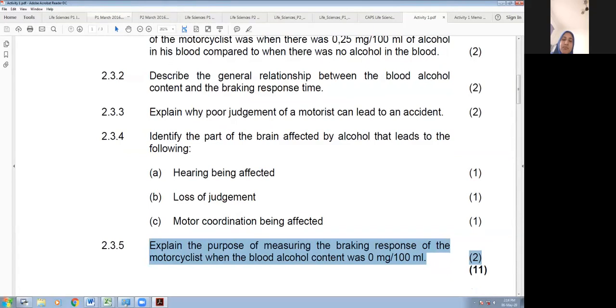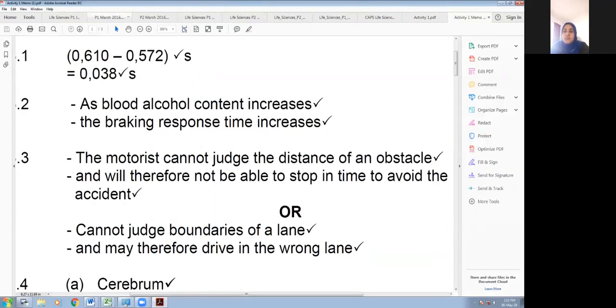Okay, so it shows the normal response of a motorcyclist, right? Some people would call that the baseline. For validity of the investigation, it's true that it adds to validity of the investigation, but that's what I'd say is vague, something generic that you can use for any answer, and they won't accept that in the memo, right? So specific to this here, why would you want to know the zero? The first part of the answer is that you want to know the response time when there's no alcohol, so that serves as a control or baseline amount. And then why would you need that measurement? Good. The results after alcohol can be compared with this, right? So that's, I think, what we're looking for there.